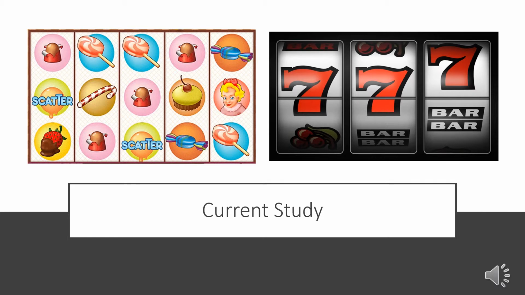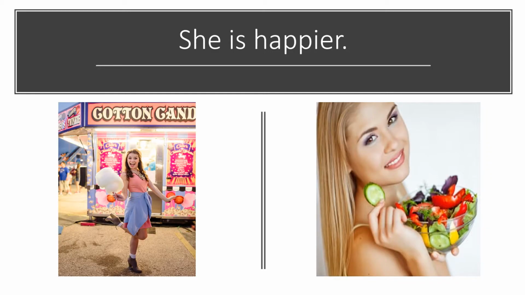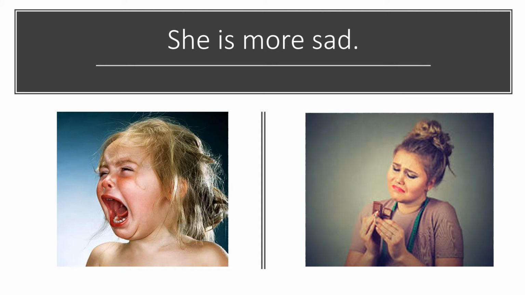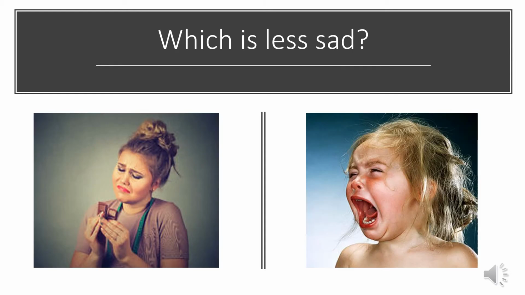Following the 50 trials of baseline, a mutual entailment with contextual cues procedure was conducted to bias responding. This procedure established the people with candy as happier individuals.